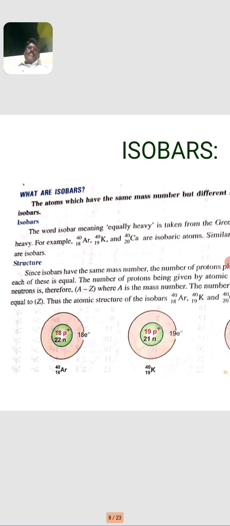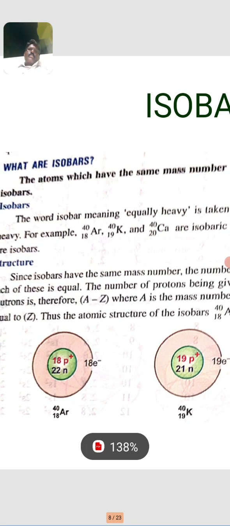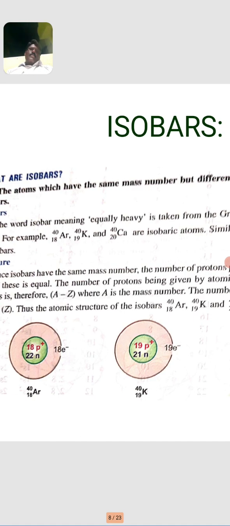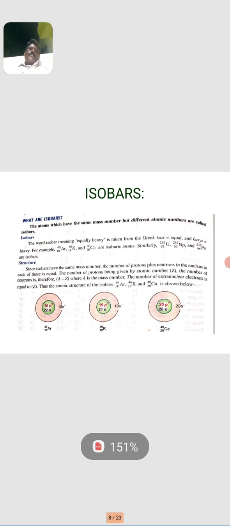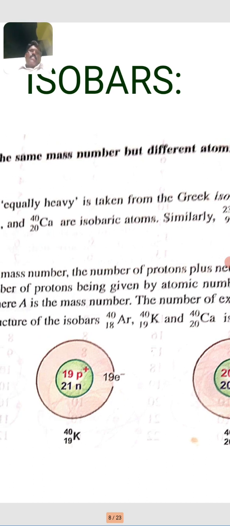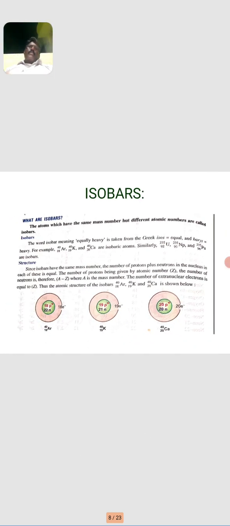isobars. The structure of these three elements: argon 40 with atomic number 18 has 18 protons and 22 neutrons in the nucleus, and 18 electrons in the argon orbitals. Potassium has 19 protons and 21 neutrons in the nucleus, and 19 electrons surrounding the nucleus. And calcium has 20 protons and 20 neutrons in the nucleus, and 20 electrons surrounding it in orbitals.